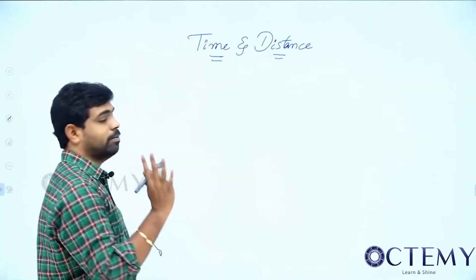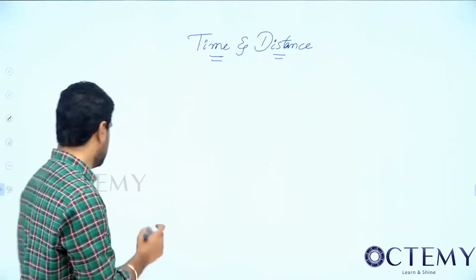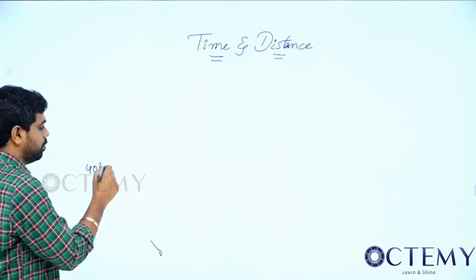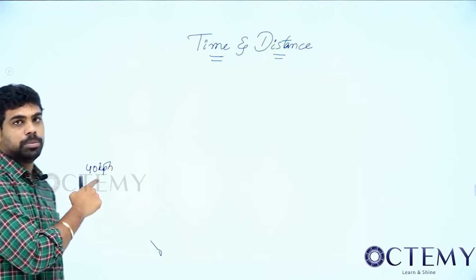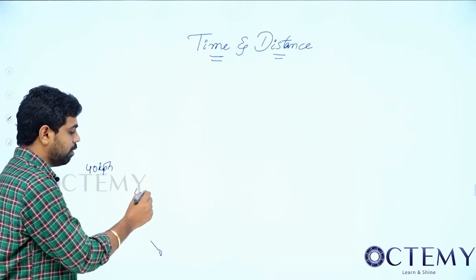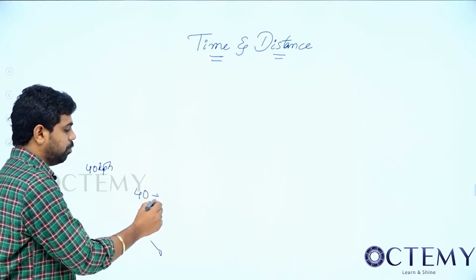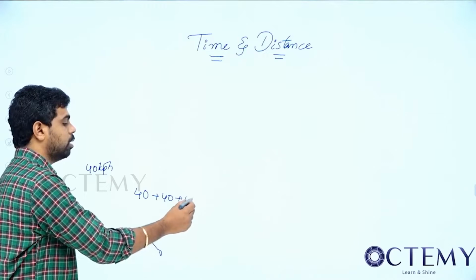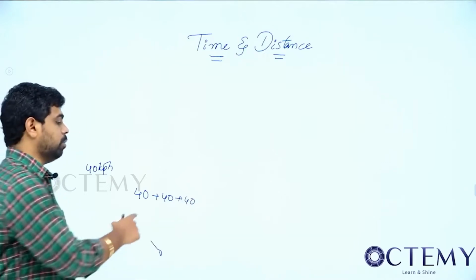See, distance travelled will depend on two parts. Suppose you are traveling 40 kilometers per hour. What does it mean? It means that you will travel 40 kilometers in 1 hour. So you went for 1 hour, your distance covered will be 40. You went for 1 more hour, so your distance will be 40 plus 40. You went for 1 more hour, so your distance will be 40 plus 40 plus 40.